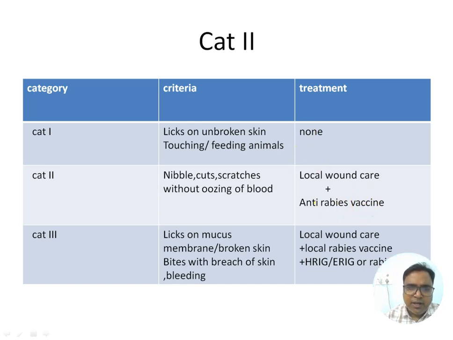No treatment required. Cat 2: nibble, cut, scratches without oozing of blood. In that case, what we'll do is local wound care plus anti-rabies vaccine. Cat 3: licks on mucous membrane or broken skin, bites with breach of skin and bleeding. When bleeding is there, that is Cat 3. Local wound care plus rabies vaccine plus rabies immunoglobulin or rabies monoclonal antibody. These are the treatment options for Cat 3. Everything we have to do. For Cat 2, only local wound care and anti-rabies vaccine. Cat 1, nothing to be done.